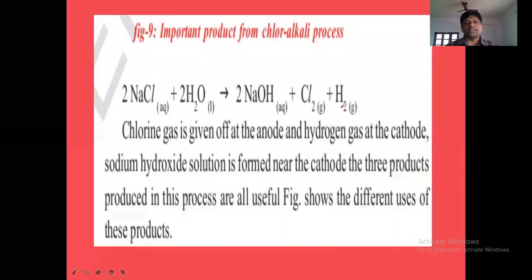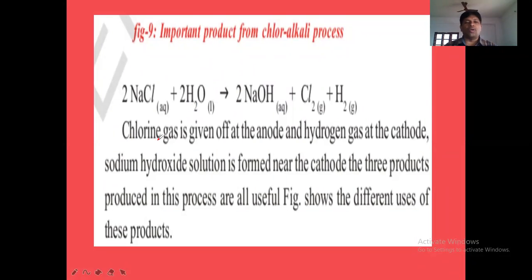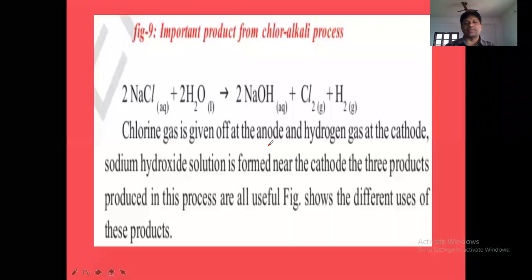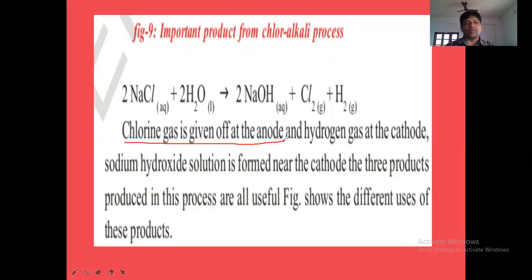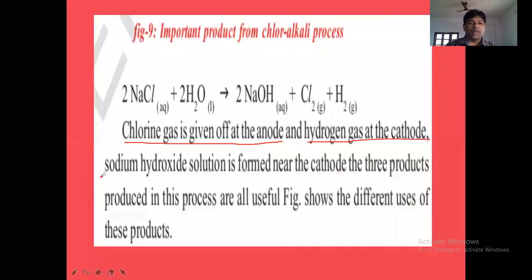So H2 gas, Cl2 gas, and NaOH are produced in the chlor-alkali process. This is the equation for the process. Chlorine gas is given off at the anode. At the anode, which gas is produced? Chlorine gas. This point is important. And hydrogen gas is liberated at the cathode.